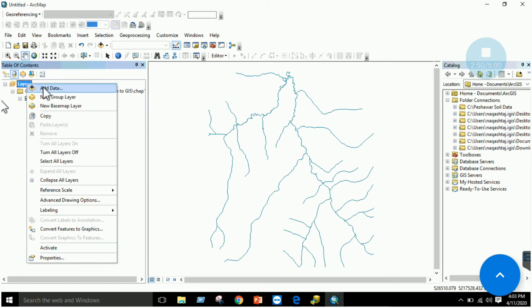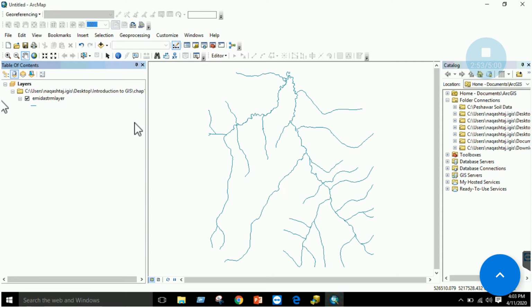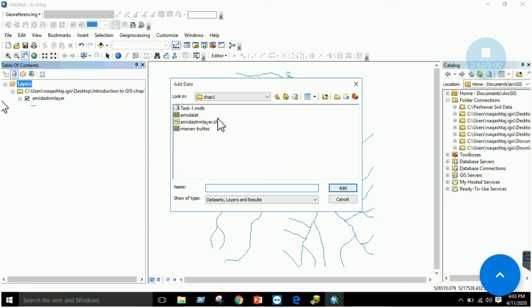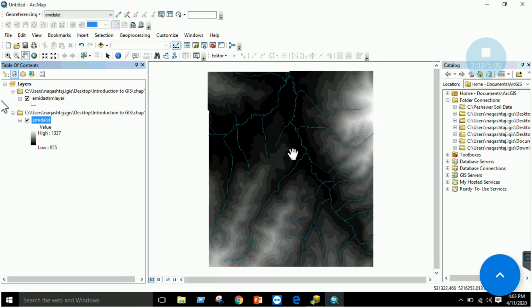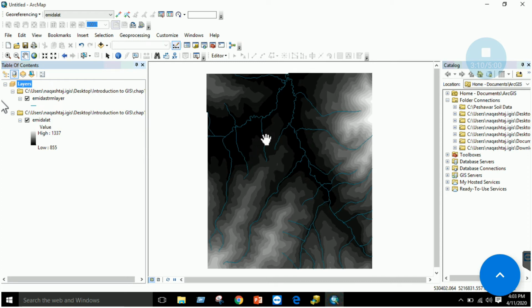Now the next thing is to add a raster layer. You can add it from here like we added the vector, or you can just right click here and click on Add Data, and your raster layer will be added, right? These two will be enough for our lab, right?